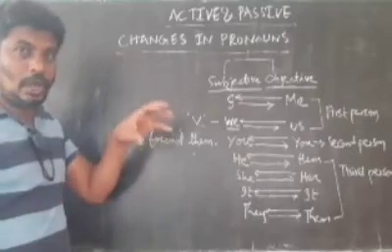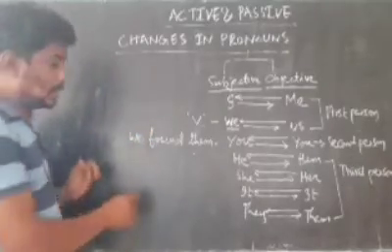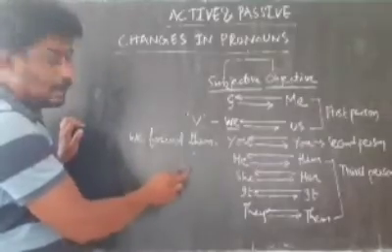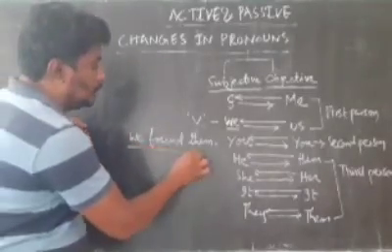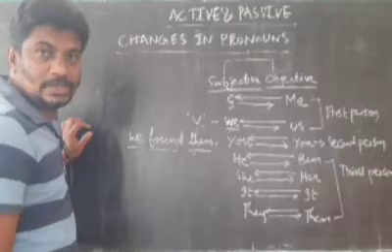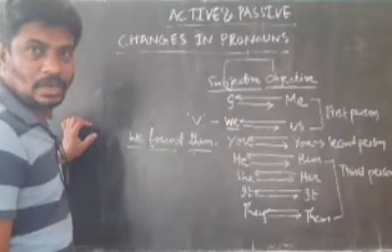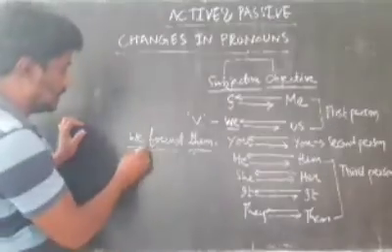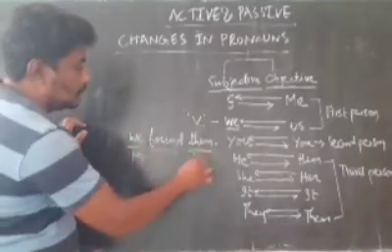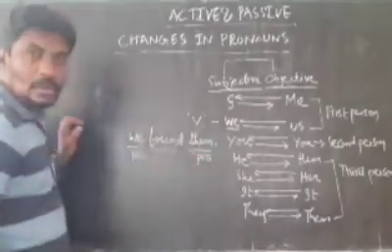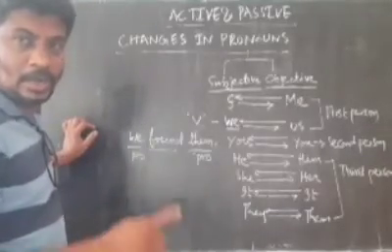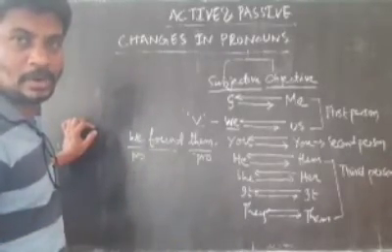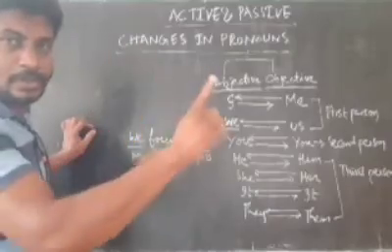Our focus should now be only on the pronoun. In this, we have only three words: We found them. Of these three words, two are pronouns. We is a pronoun, them is a pronoun. I hope now you can say what is subjective case pronoun and what is objective case pronoun. Our focus should first be on the verb.